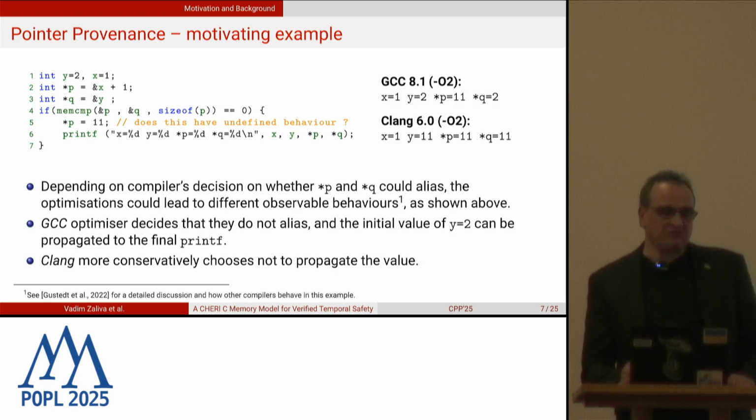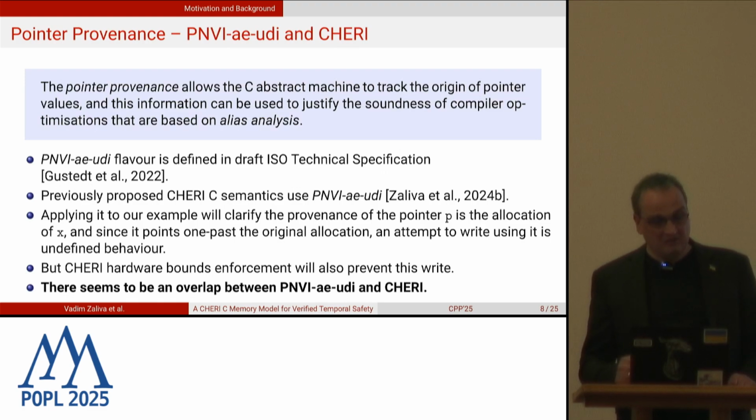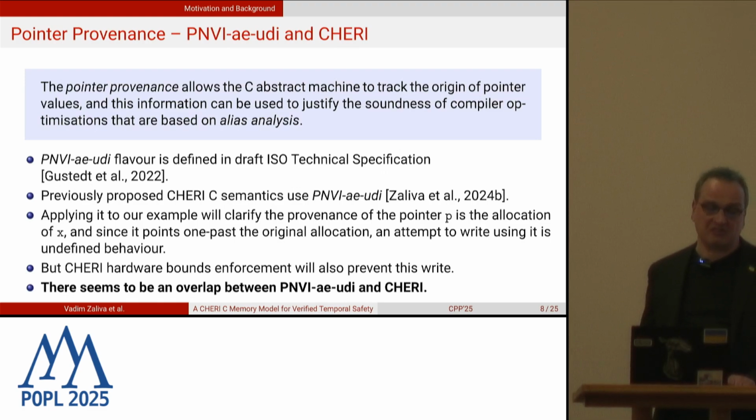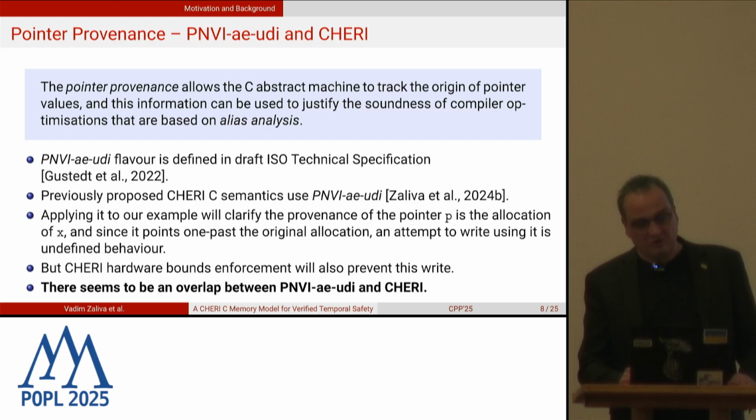So morally, the pointer p is initially derived from the pointer to the object x, and points one past object x. That's how we can think about it informally. And pointer q points to the first byte of the next object, y. So this is a notion. That's exactly what pointer provenance is. It allows the C abstract machine to track the region of the pointer, and this information can be used to justify the soundness of compiler optimizations based on alias analysis.